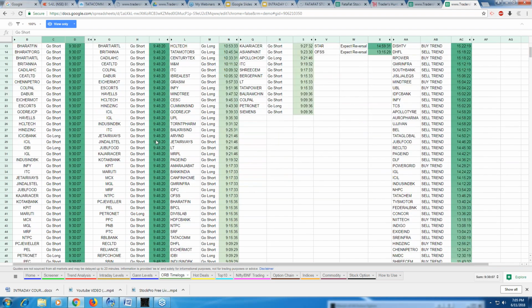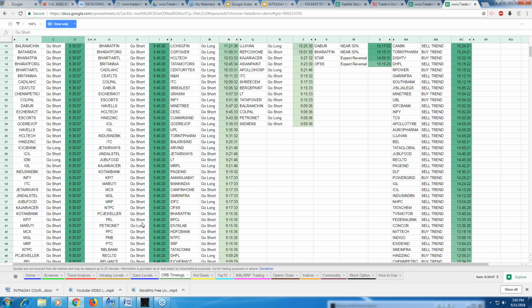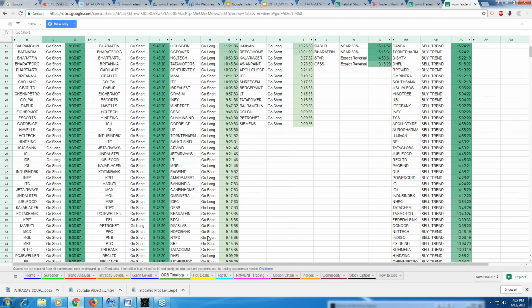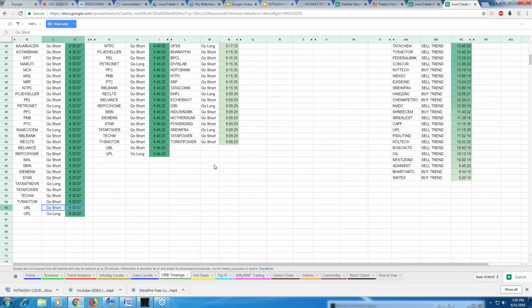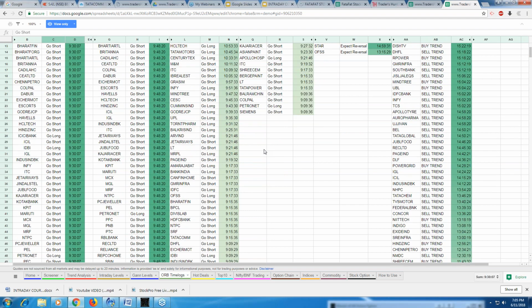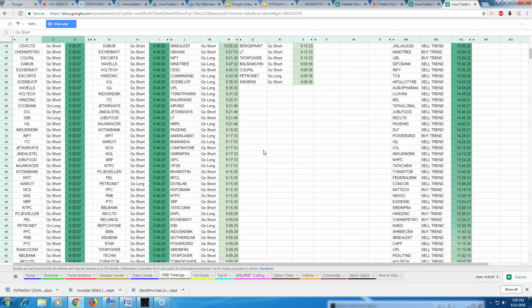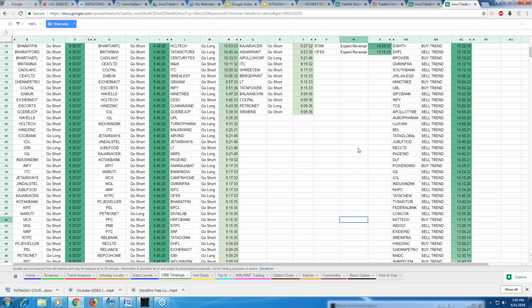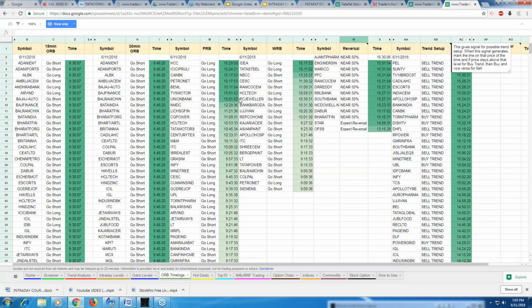It depends, but I prefer to trade once the 15 minutes range is broken and the PRB is also broken. PRB really is a good way to enter into a stock. If you ask me to give a percentage basis, PRB will have about 80 to 85% success rate, and ORB will have about 75 to 80%, right? So if PRB breaks the previous day's high, it definitely has a good probability of going up. So this is what I use.